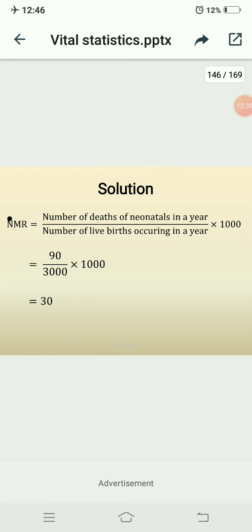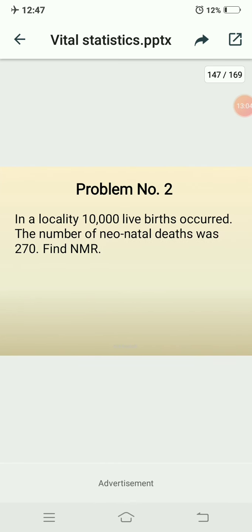In this problem, they have given the neonatal deaths as 90 and the number of live births as 3000. Substitute, and you get the neonatal mortality rate as 30. 30 is per 1000. We are calculating the NMR per 1000. So we will move on to the next problem.